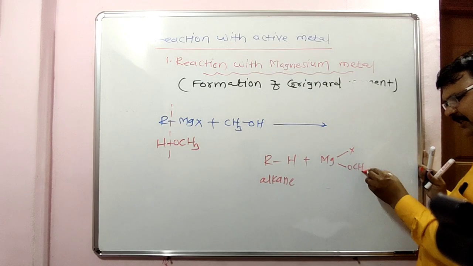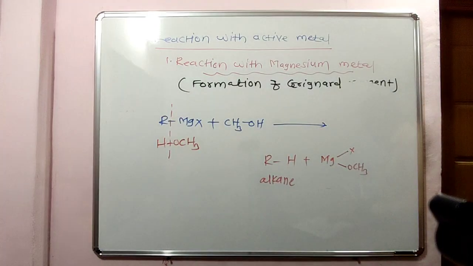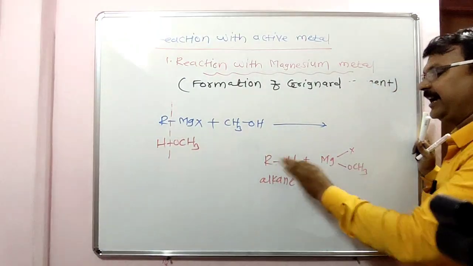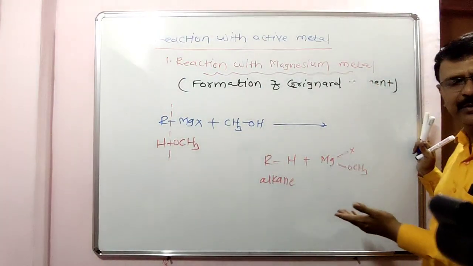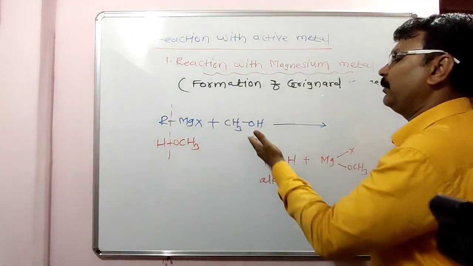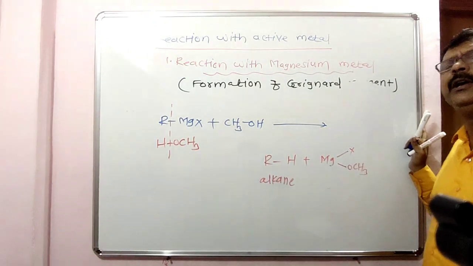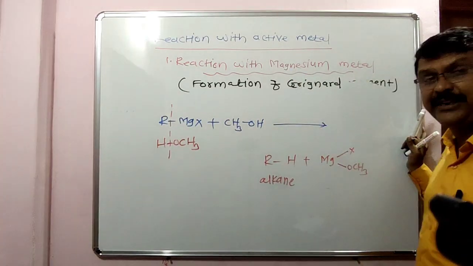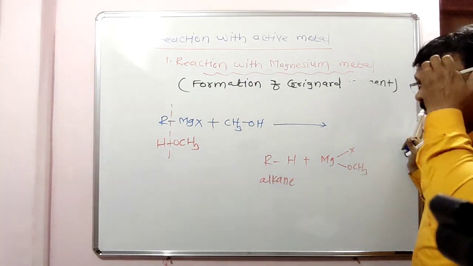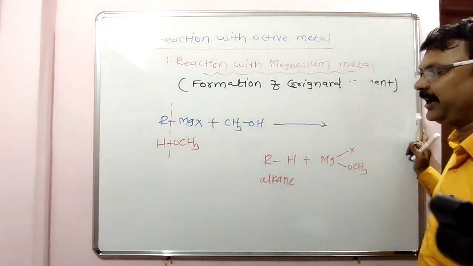Next, the OCH3. Look here, when Grignard reagent is reacted with methyl alcohol, it gives the corresponding hydrocarbon, an alkane. Methyl alcohol is a hydrogen-containing compound. Any hydrogen-containing compound reacts with Grignard reagent to form the corresponding hydrocarbon. Repeat, when Grignard reagent is reacted with methyl alcohol, it gives the corresponding hydrocarbon.